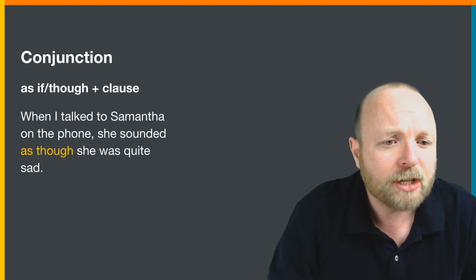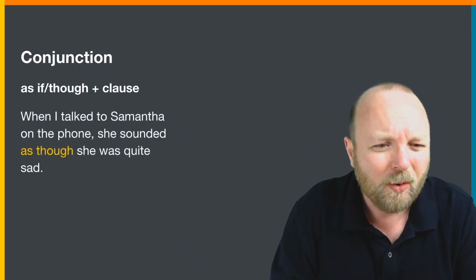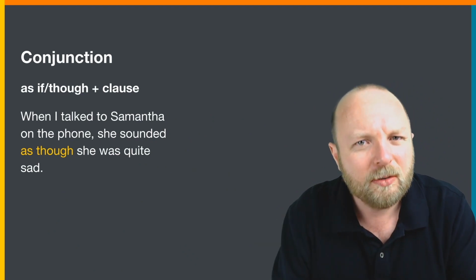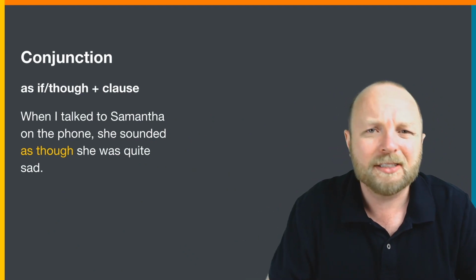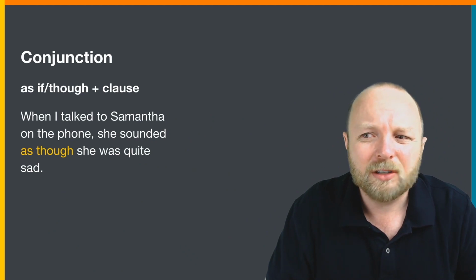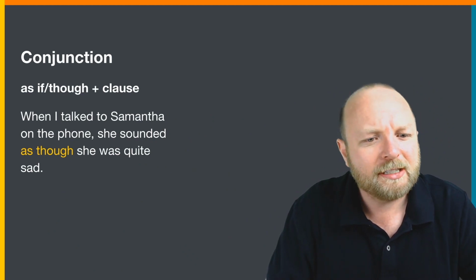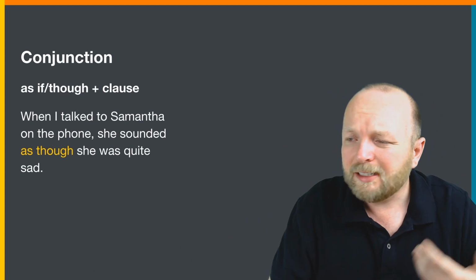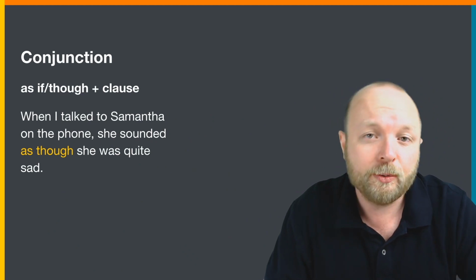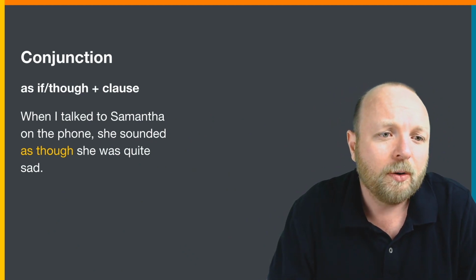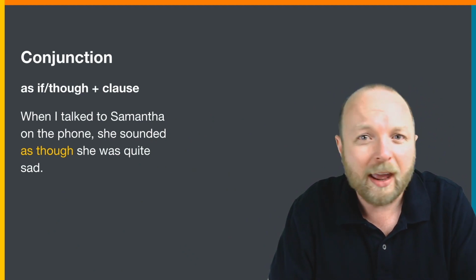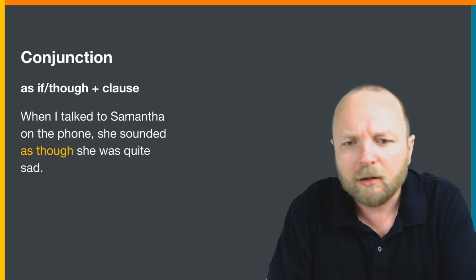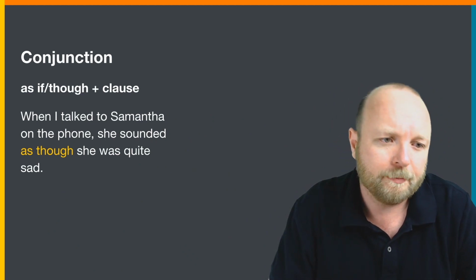Another example, when I talked to Samantha on the phone, she sounded, her voice, her words, she sounded as though she was quite sad. She sounded as if she was quite sad. She sounded like she was quite sad. So we use this to talk about the way she sounded, the way things look, the way things appear.